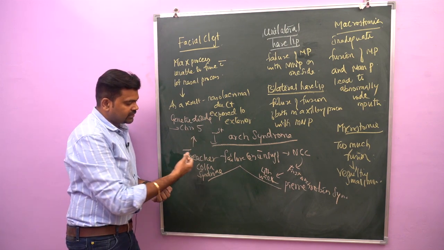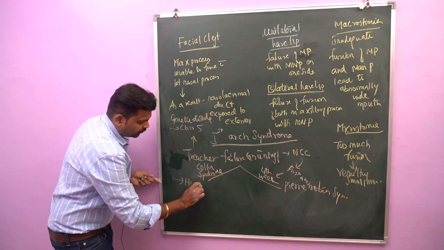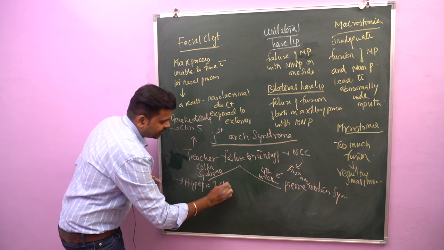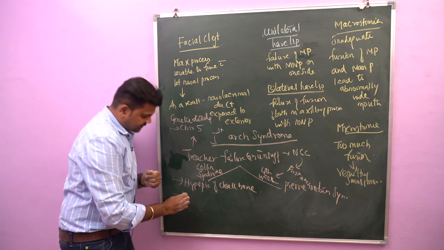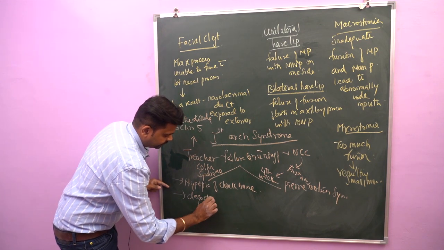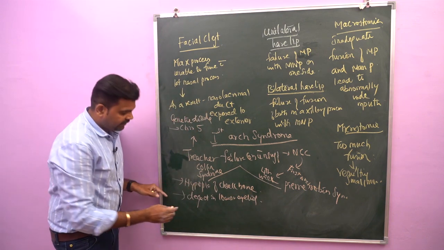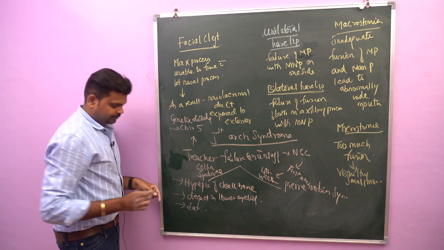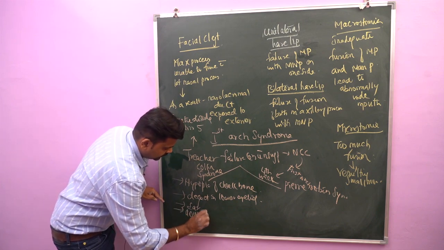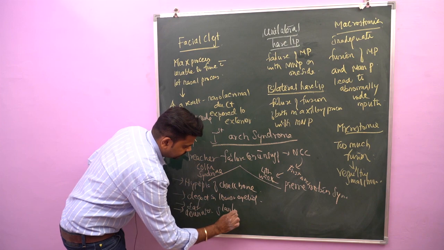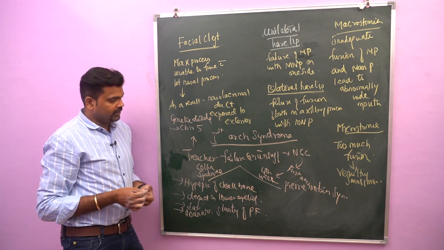So what are the clinical features of Treacher-Collins syndrome? Number one, hypoplasia of the zygomatic bone, or we can say cheekbone. And there will be defects in the lower eyelids, defects in the development of the ear, and downward slanting of the palpebral fissure. So these are the main features seen in Treacher-Collins syndrome.